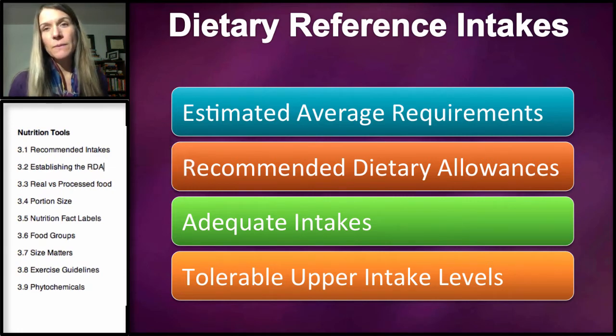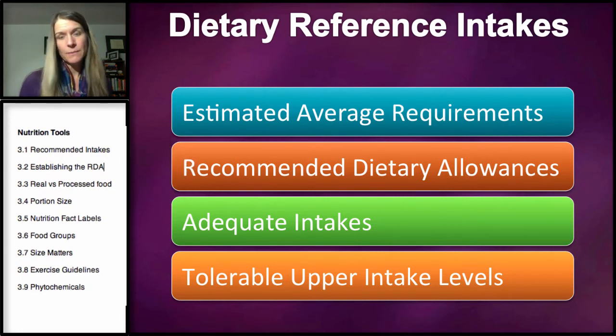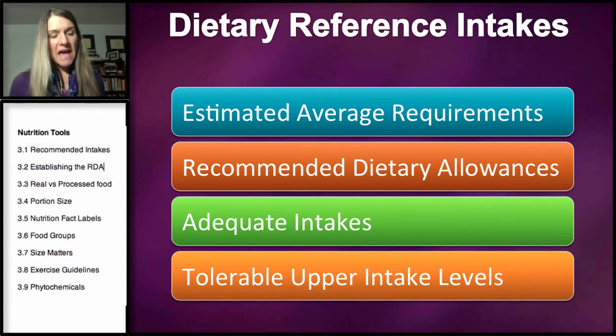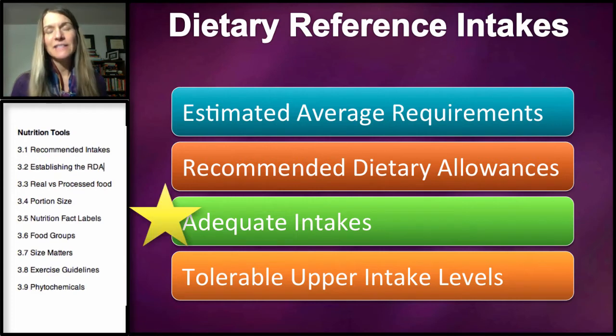Now, I'll talk more about how they determine this allowance in the next video. Now, when there is adequate evidence to establish an intake recommendation, an RDA is established. When there is not enough evidence to establish an intake recommendation, then an estimated guess is made, and it's called an AI, or adequate intake.